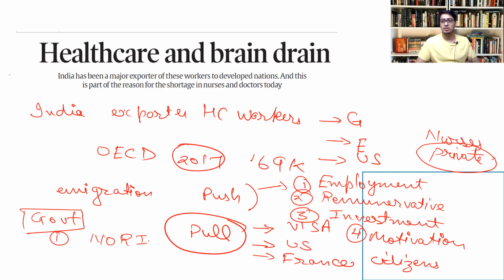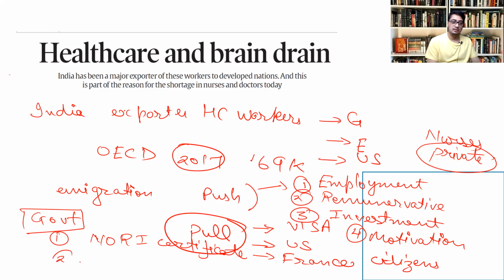But if he wants to stay in the US after completing the study, the NORI certificate from the home country has to be issued. But from 2014 onwards, India has stopped issuing NORI certificates. So that is one step that the government has taken.